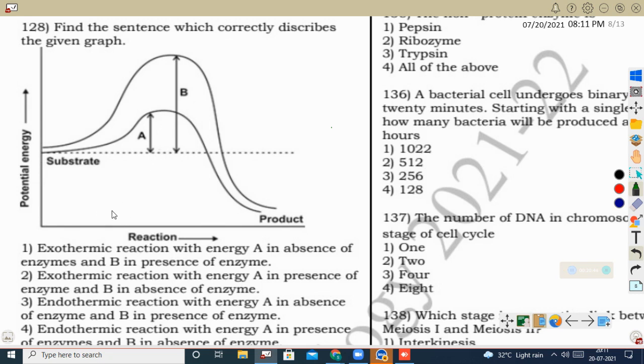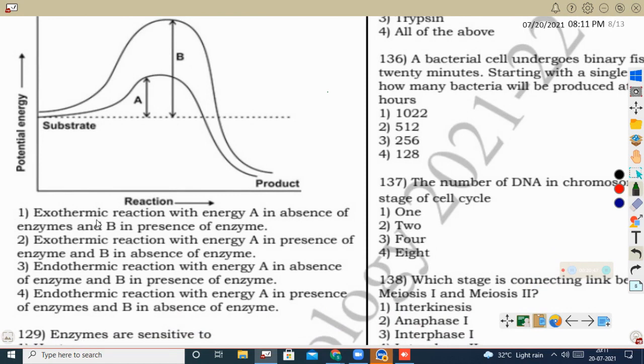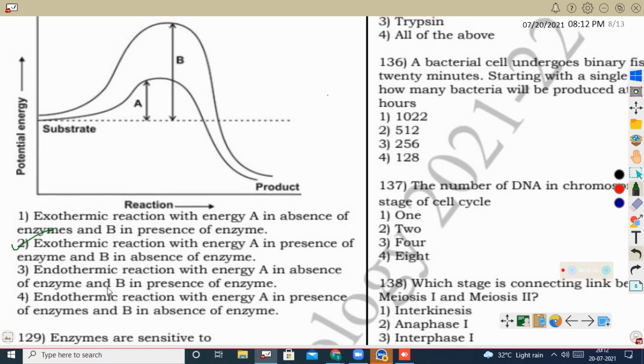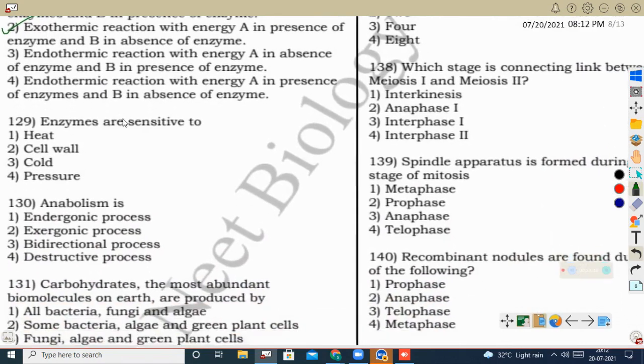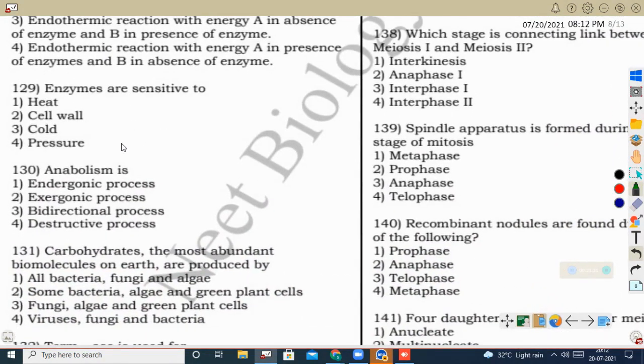Okay, so here we will see what is the correct sentence for this. This is an exothermic reaction with energy A in the absence of enzyme. No, A is in the presence of enzyme, so this is wrong. Next one: exothermic reaction with energy A in the presence of enzyme and B in the absence of enzyme. Correct. It is an exothermic, energy liberating process, A in the presence of enzyme and B in the absence of enzyme. So option 2 is correct. Next question: enzymes are sensitive to temperature, pH. So here the correct option is heat. It is sensitive to heat.